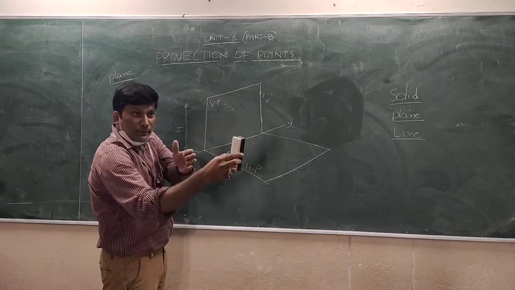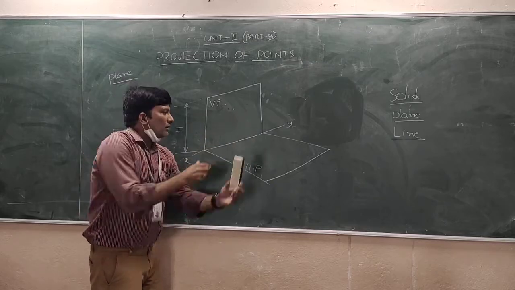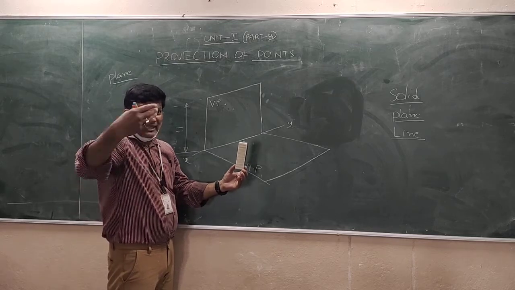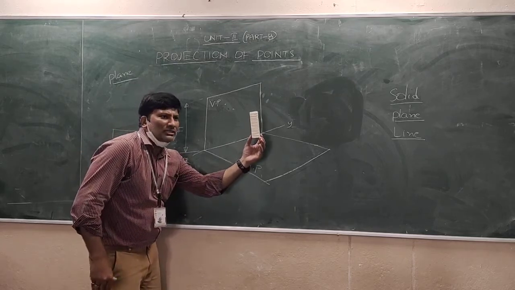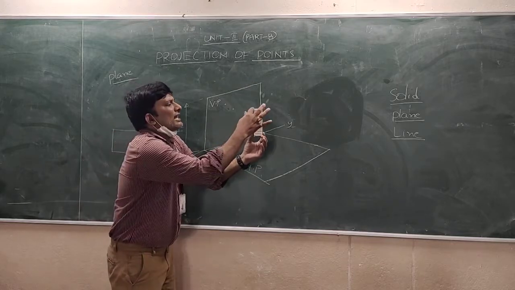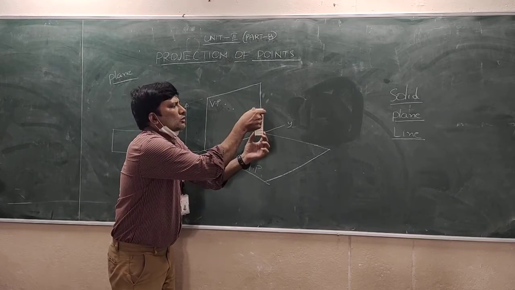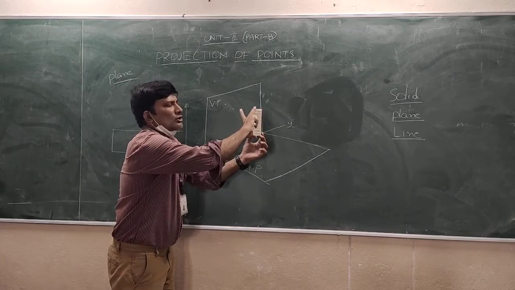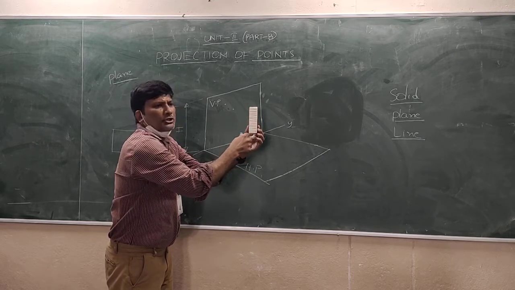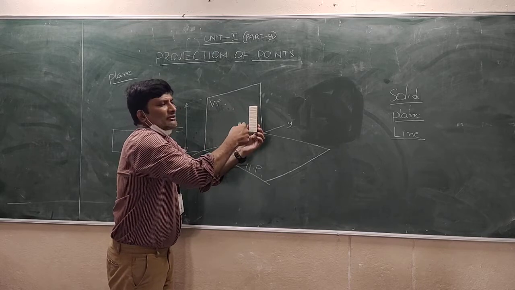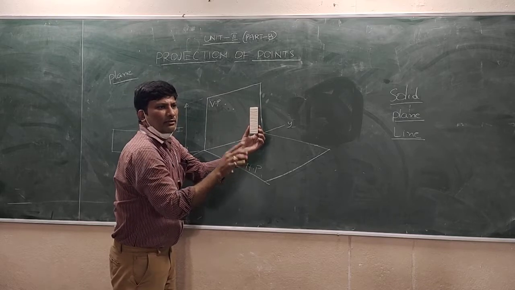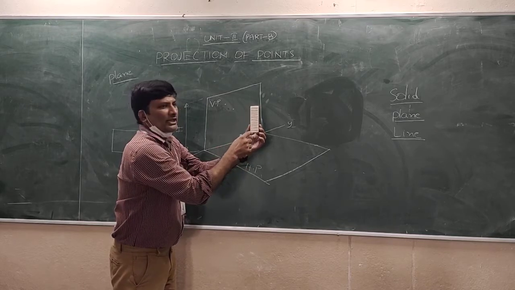So before I project, see, this is the object that will be there in between these two reference planes. You have to think like this. You have to make the imagination like this. Now I place this object in between these two reference planes. Here two opposite sides are equal, isn't it? This is a contour. This entire thing will be a contour. But how many corner points will be there here? 4. 1, 2, 3, 4.